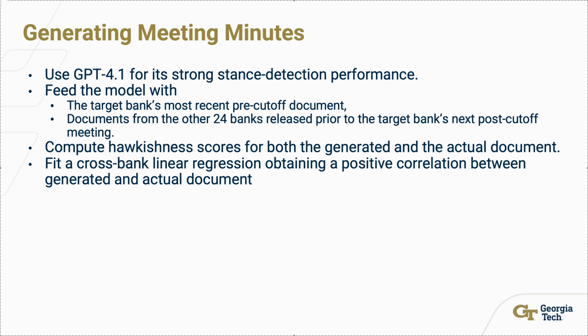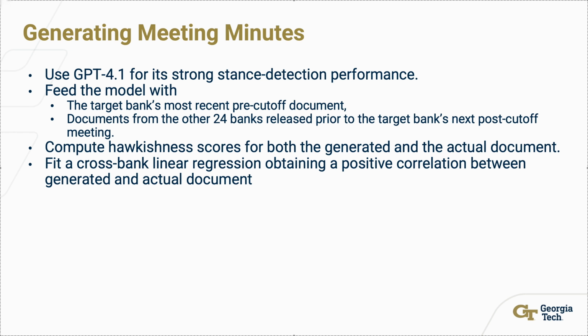To test whether large language models can not only analyze but also generate realistic monetary policy content, we ran a meeting minutes generation experiment using GPT 4.1. For each central bank, we take its most recent pre-cutoff document as input. We then feed in documents from the other 24 banks released before the same time window, essentially giving GPT 4.1 global policy context up to its cutoff. The model is then asked to generate the target bank's next set of meeting minutes, simulating what it might have written had it attended that post-cutoff meeting.